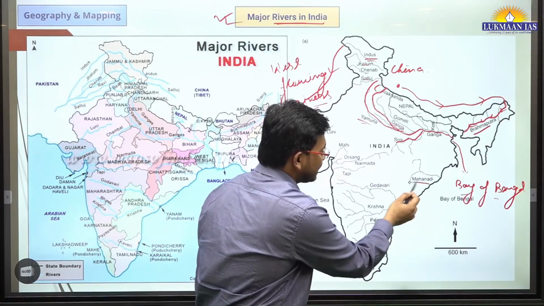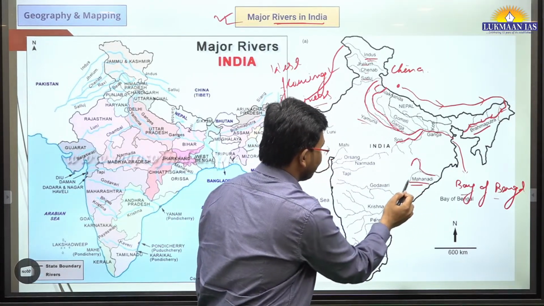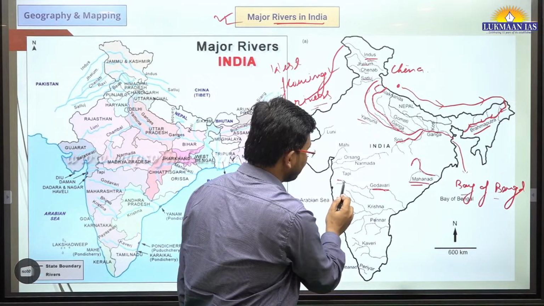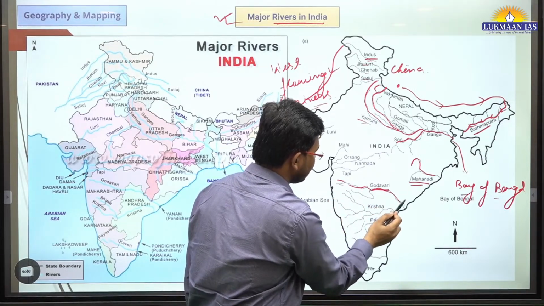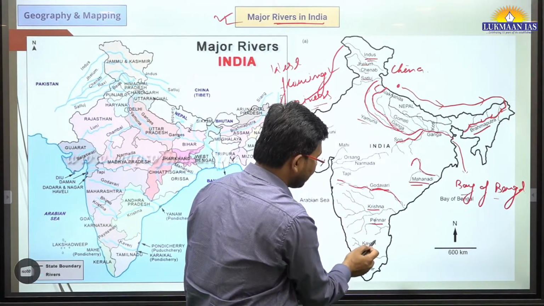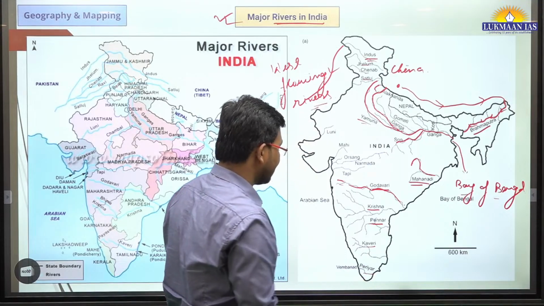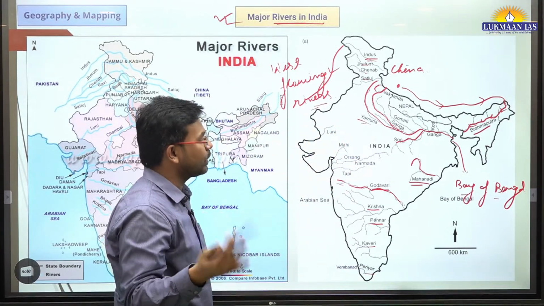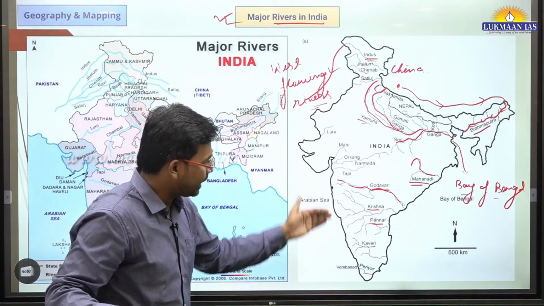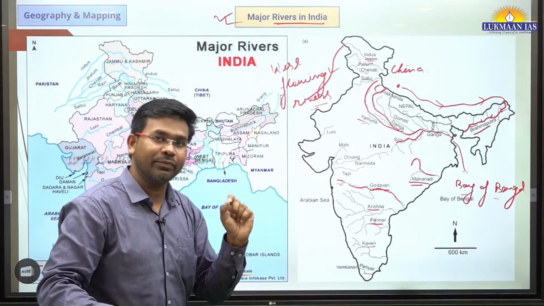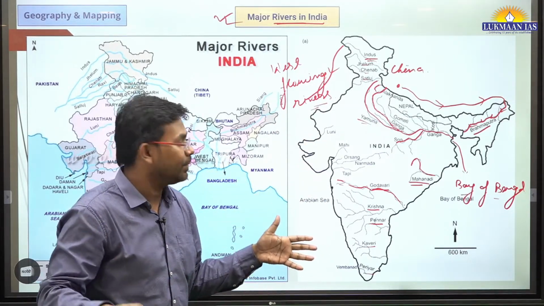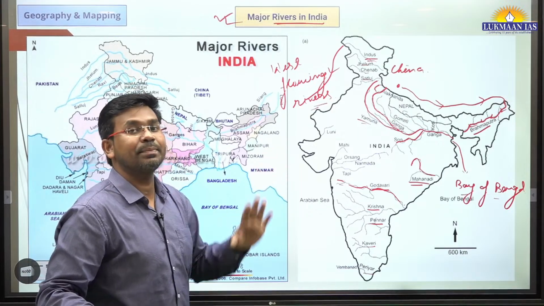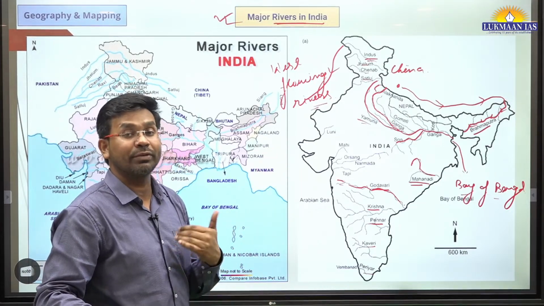Then we have Mahanadi flowing over here. Then we have Godavari, which flows through South India. Then we have the Krishna river, Pennar river, Kaveri river, Periyar river, like that. So north to south you need to remember how they are located and how they are connected. Each river in itself is very big, in the sense that it has many tributaries and they flow through different states.